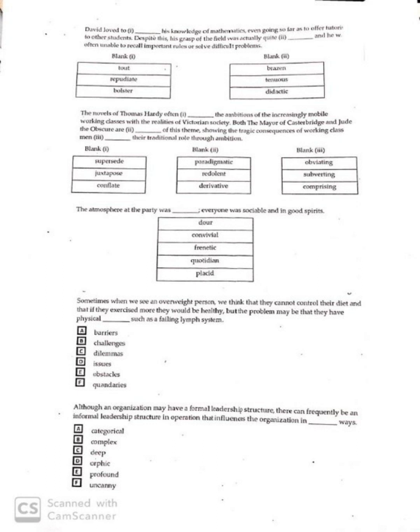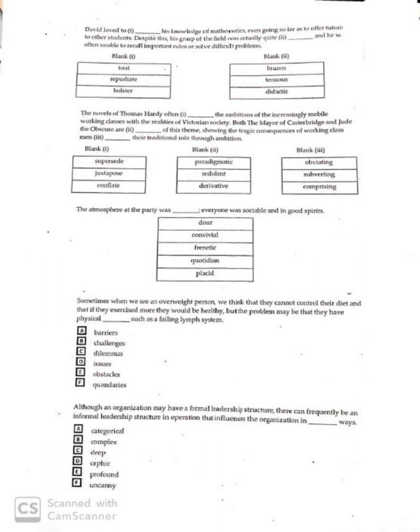Comprise means to be full of, to be filled up with. The novels of Thomas Hardy often dash the ambitions of the increasingly mobile working classes with the realities of Victorian society.